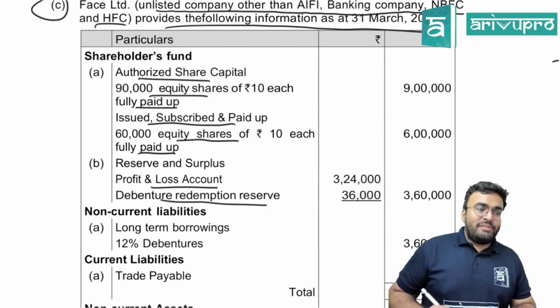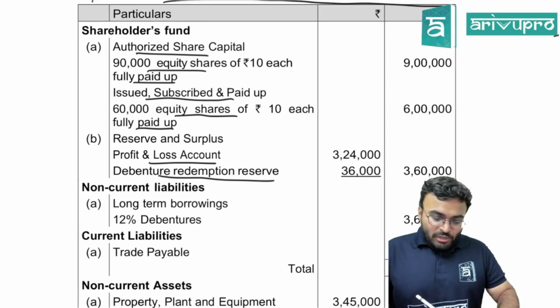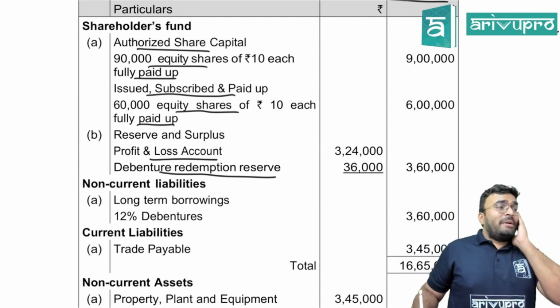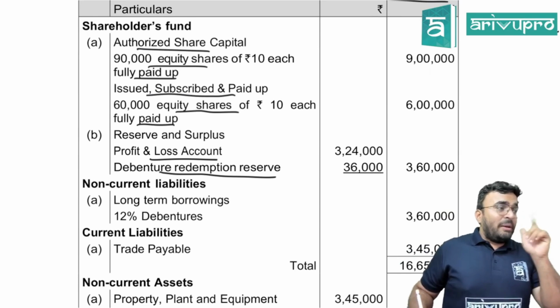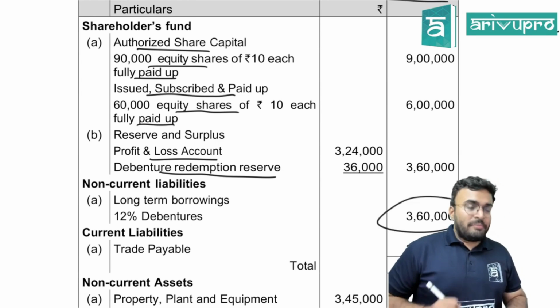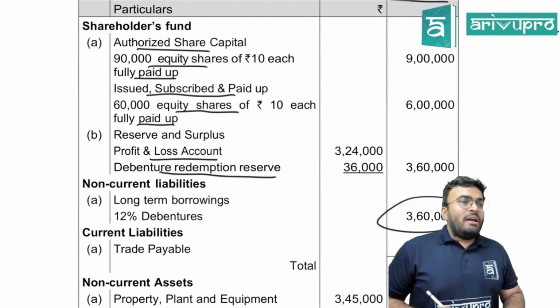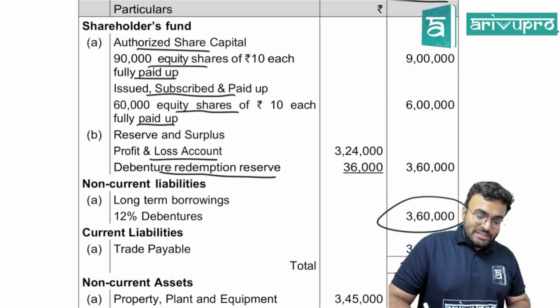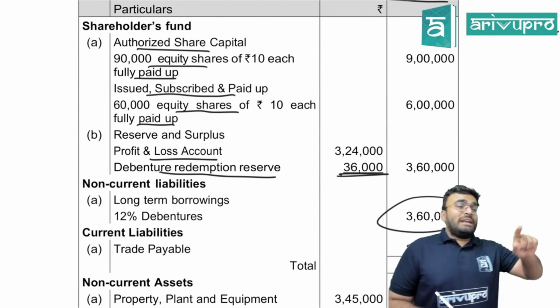Debenture redemption reserve, DRR. Long-term borrowing, 3,60,000. How much is the DRR percentage limit which you have to maintain always? 10%. How much is 10% of 3,60,000? 36,000. Do we have 36,000? Yes.